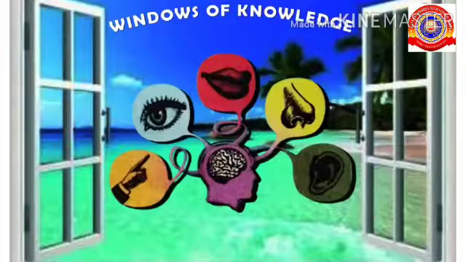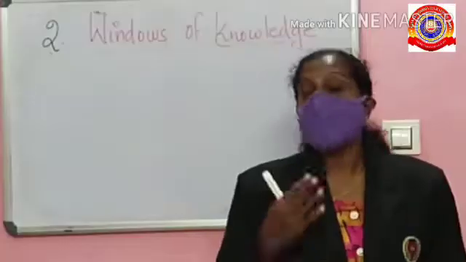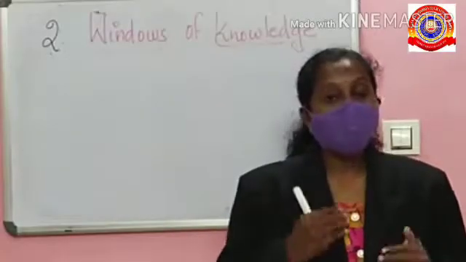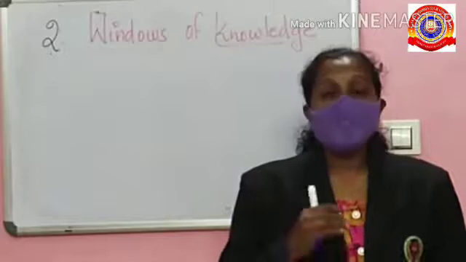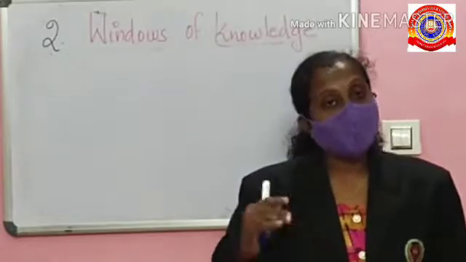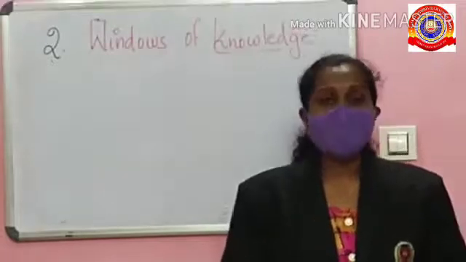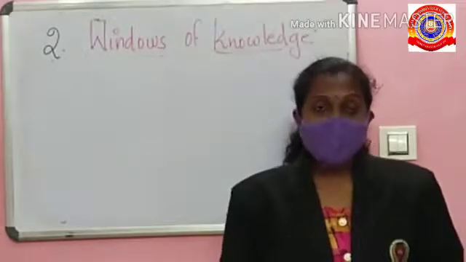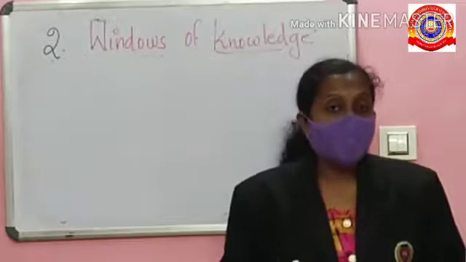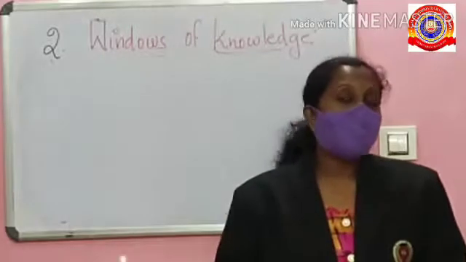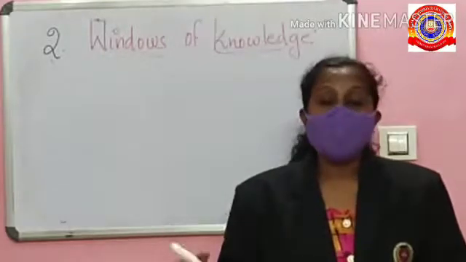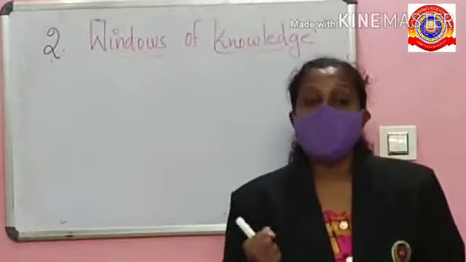Before moving to our chapter, let's recall about receptor. You already know what you mean by receptor. Yes, the receptors are specialized cells in the sense organs and other parts of the body to receive stimuli. The number of receptors in the sense organs is different in different organisms.